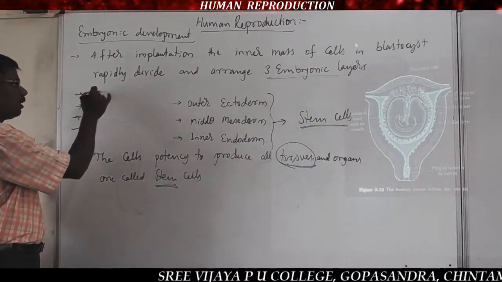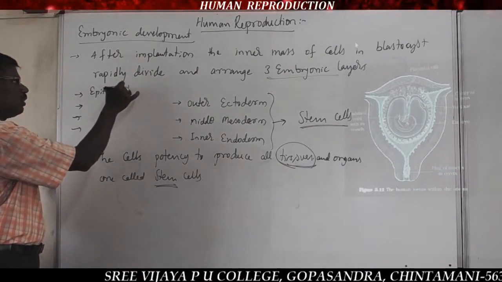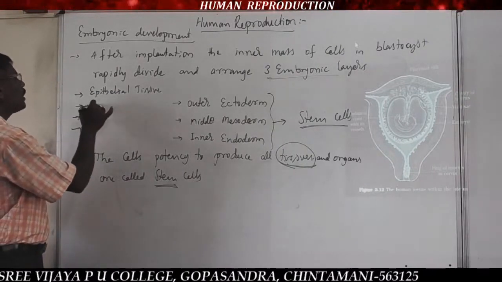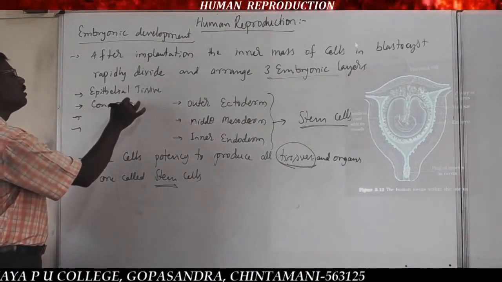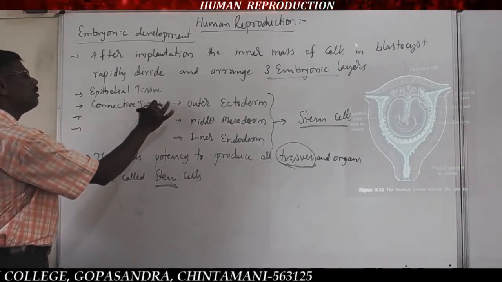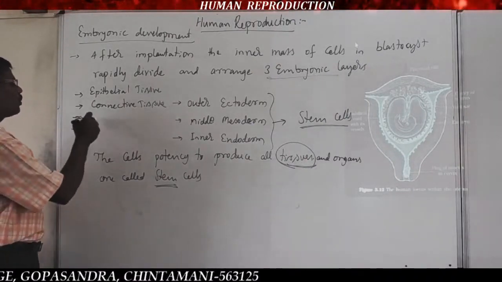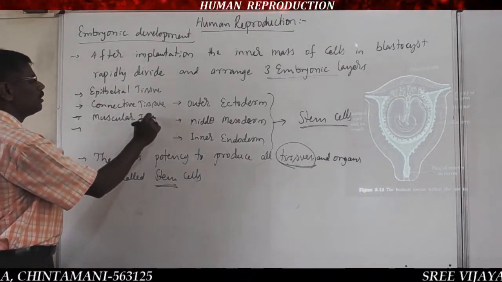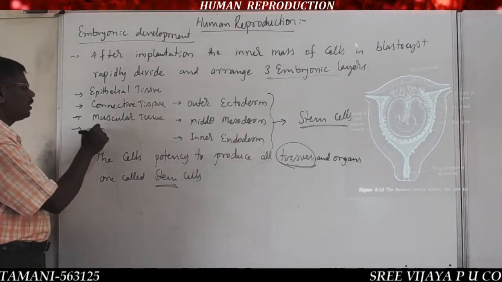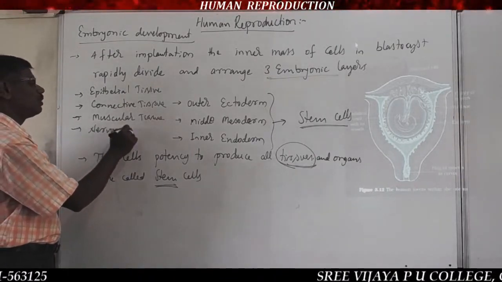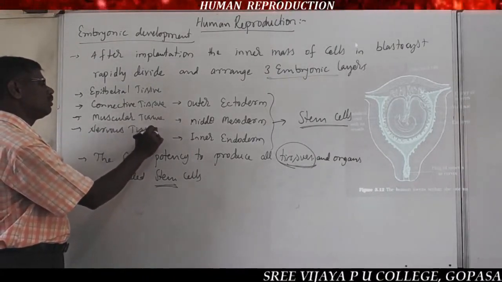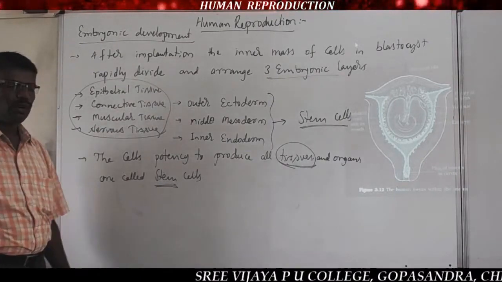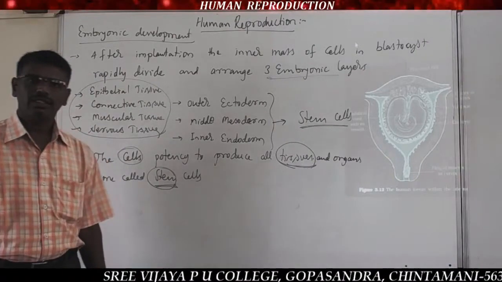That is epithelial tissue, connective tissue, muscular tissue, and lastly nervous tissue. So these four groups of tissues are formed by those cells, that is stem cells.